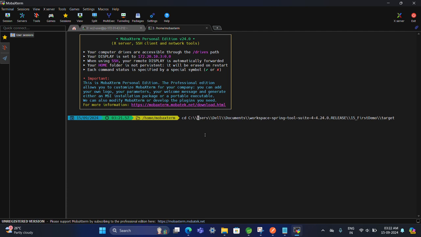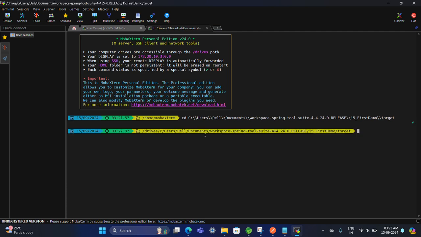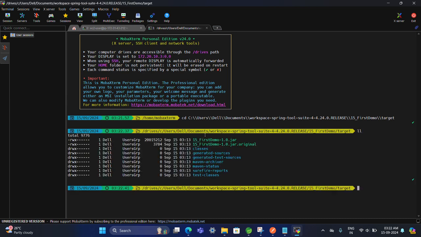Okay, let's enter. Okay, we have reached the path. Let's check. Our file is there. Okay, 15 first demo. This is our file, the jar file. So we have successfully reached the location.